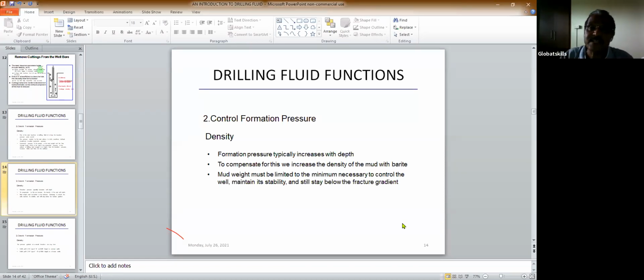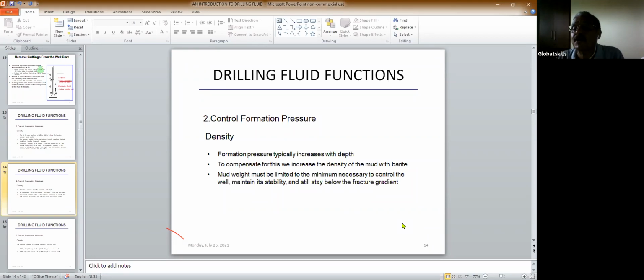So mud weight must be limited to the minimum necessary to control the well and maintain stability. You cannot increase the mud weight as such. Why? In the formation, two types of pressure are there. One is called formation pressure, another is called fracture pressure. Fracture pressure is the pressure at which the formation will frack, that means it breaks.